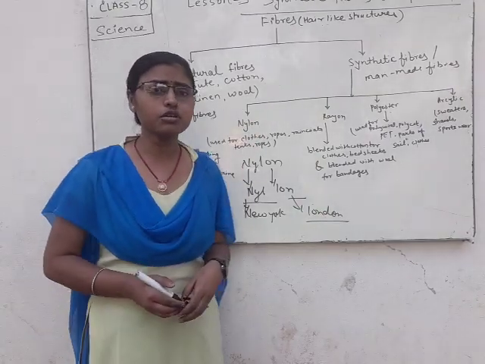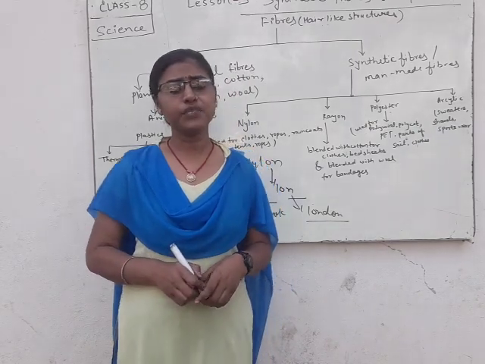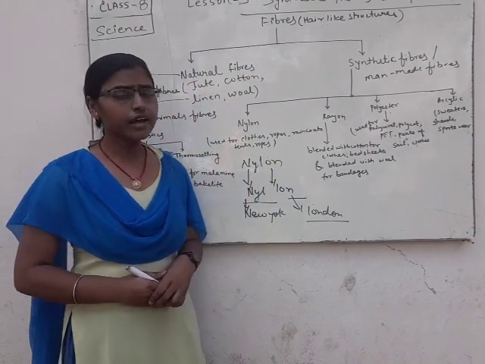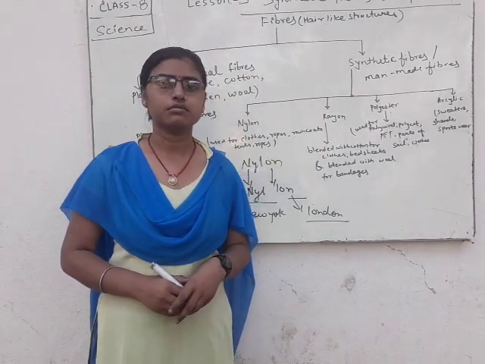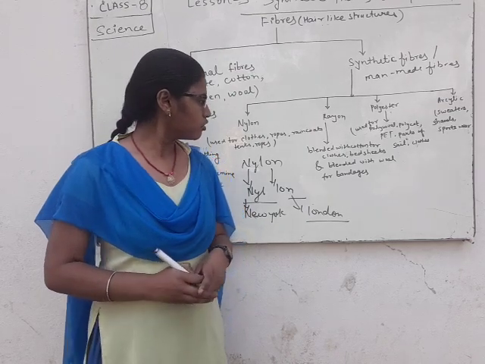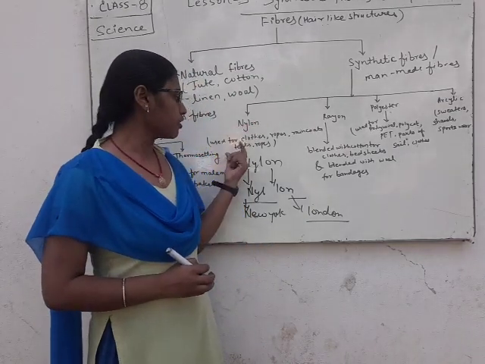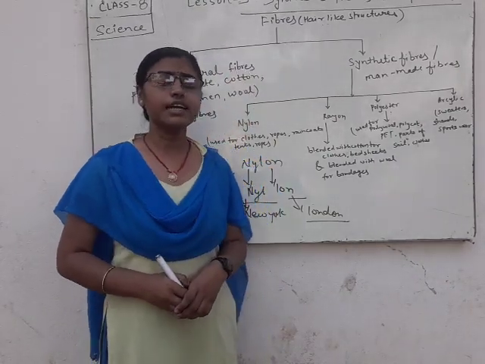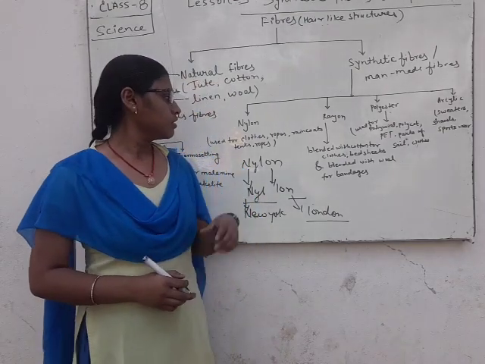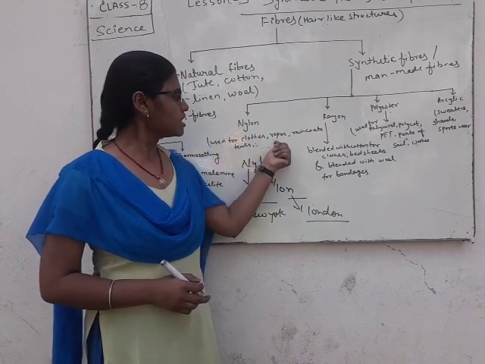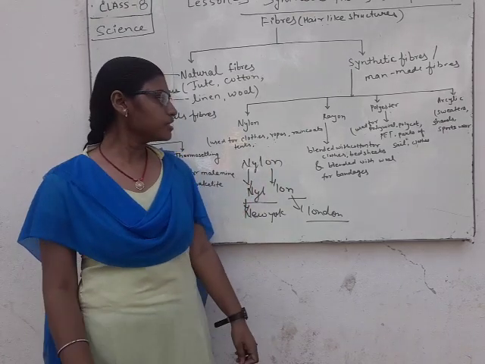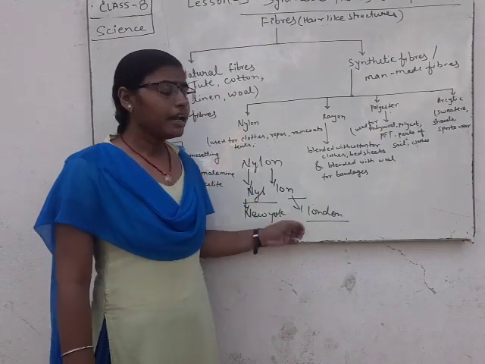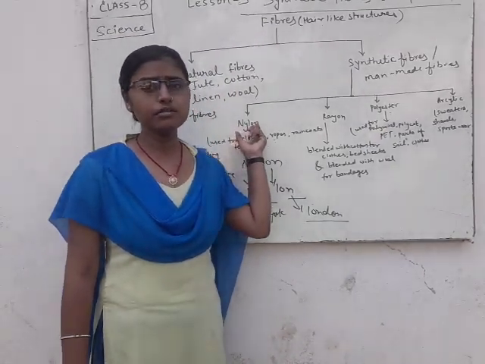Nylon is very strong, elastic, durable, and also very flammable. It is used for making clothes, ropes, raincoats and tents. Nylon is a very flammable fiber.